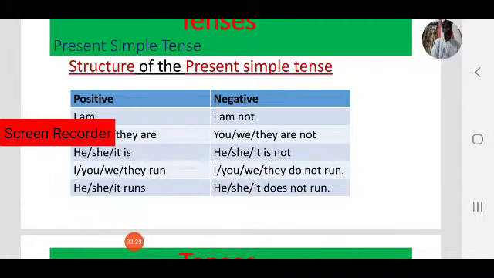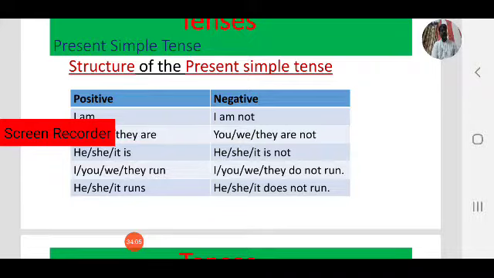Coming to negative forms, he doesn't run. Here observe, he doesn't run, she doesn't run, not runs. In positive form we use runs, he runs, she runs. We add s or es to the main verb or base form. Coming to negative form, he doesn't run. I don't run, we don't run, you don't run, they don't run, he doesn't run, she doesn't run.